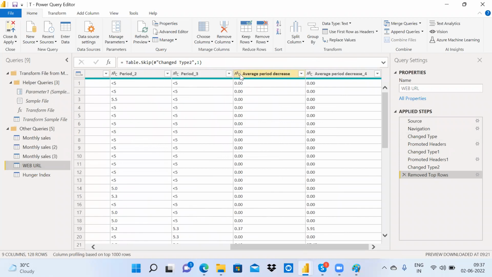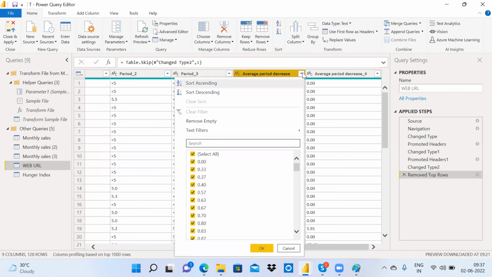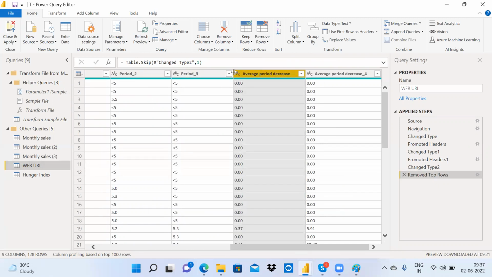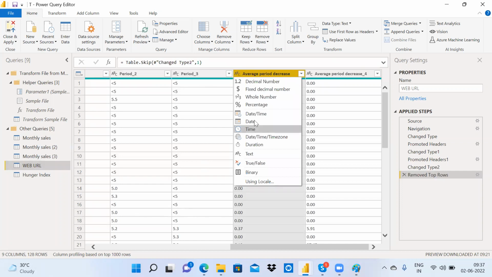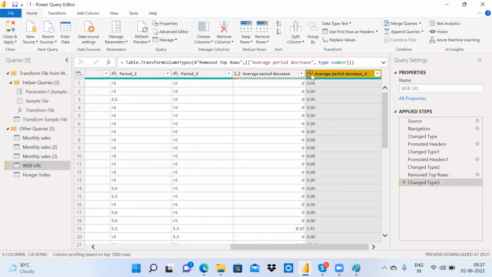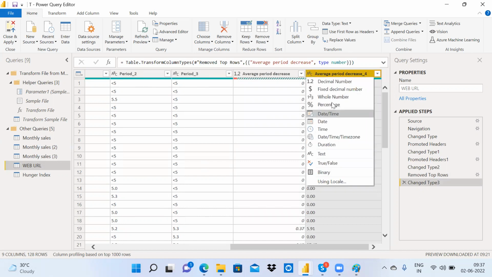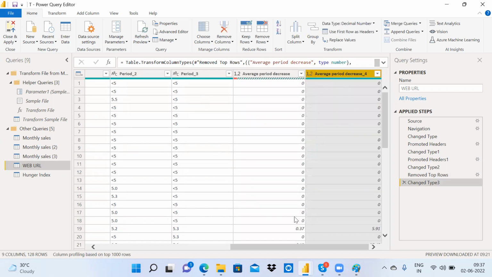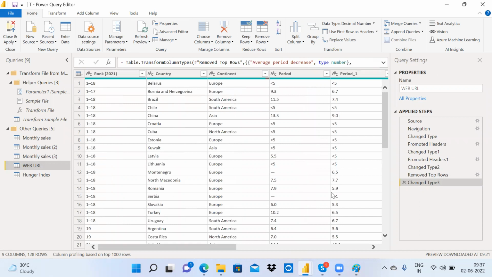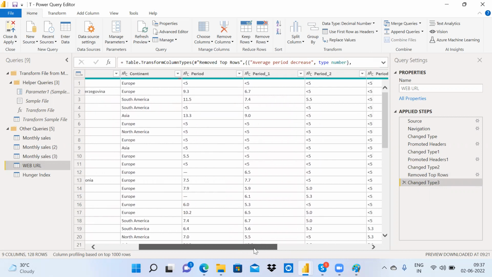And I'm changing the data types. Let's say here everything is 000 something. I'm changing the data type to decimal. This is also a decimal number. Both are decimal. This is fine. How many steps have I applied? Two steps. And I'm also changing, let's say everything is same.